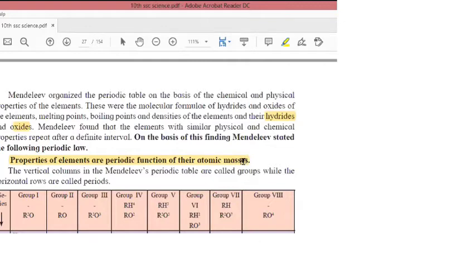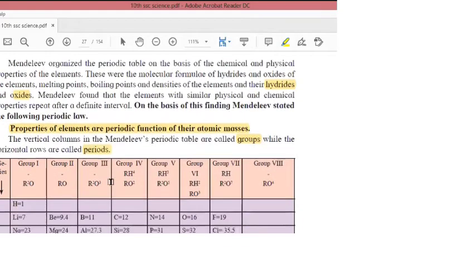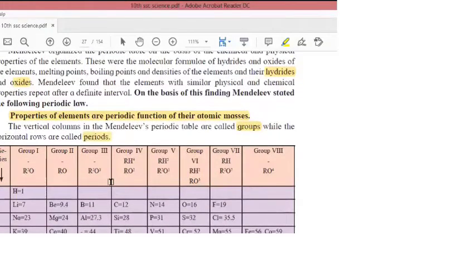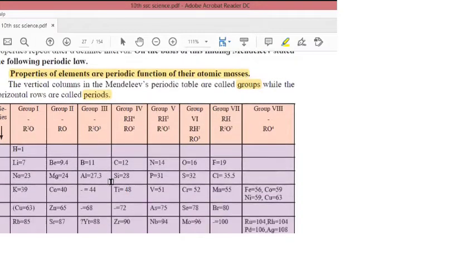were repeated. The vertical columns in the Mendeleev's periodic table are called groups. These are known as groups, while the horizontal rows are called periods. So the vertical columns are known as groups and the horizontal rows are known as periods. Okay, got it?